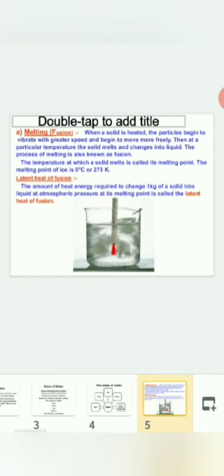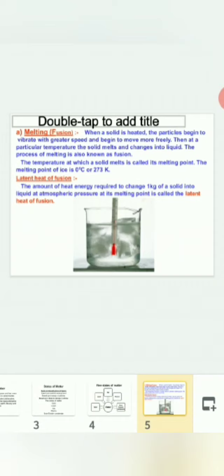Next, how can you bring change in the state of matter? First we will see melting, which is also called fusion. When a solid is heated, the particles begin to vibrate with greater speed and begin to move freely. Then at a particular temperature, the solid melts and changes into liquid. The process of melting is also known as fusion. The temperature at which a solid melts is called its melting point. The melting point of ice is 0 degrees Celsius or 273 Kelvin.